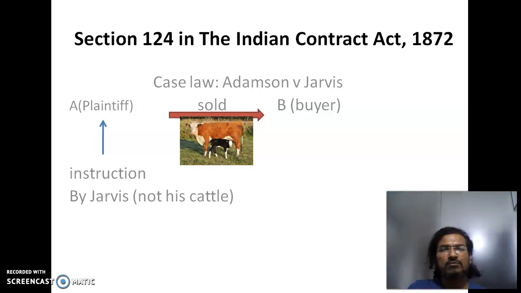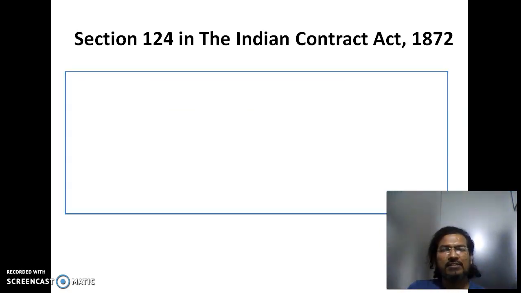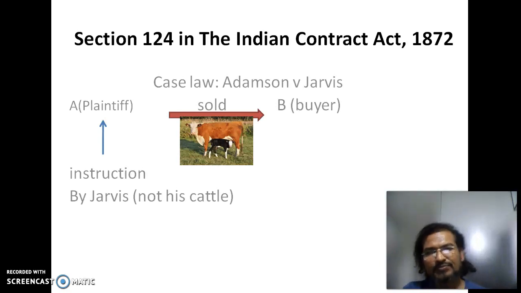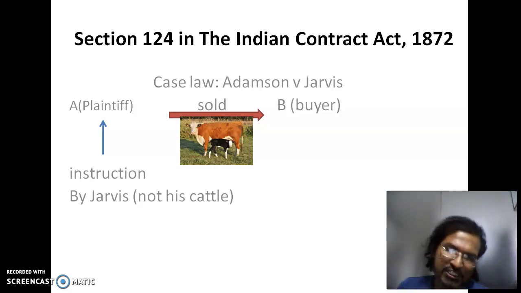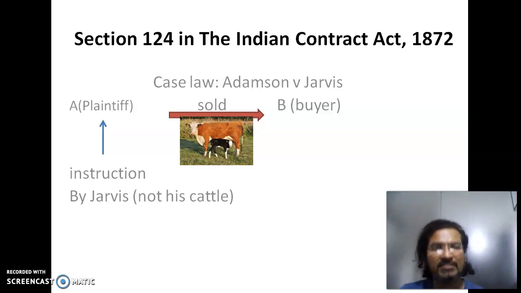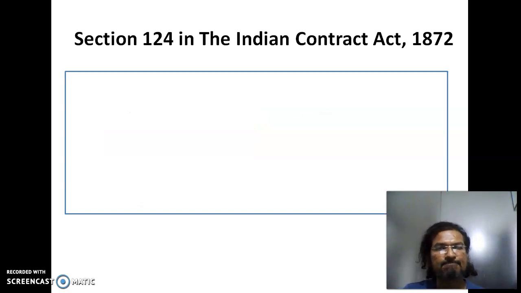The court held that Mr. Adamson's actions were indemnified by Mr. Jarvis, the defendant, and he is liable to make good the loss incurred by Mr. Adamson. So this is the case law. Thank you. Next one.